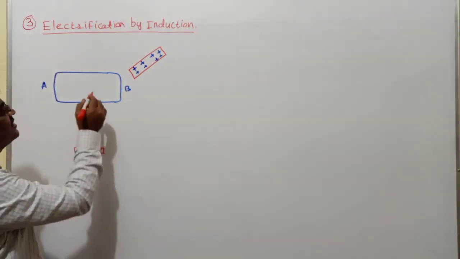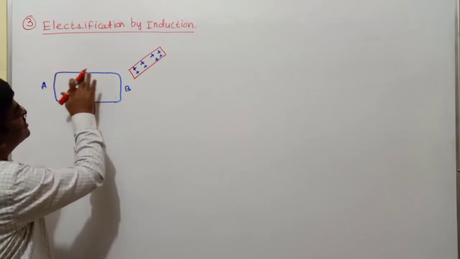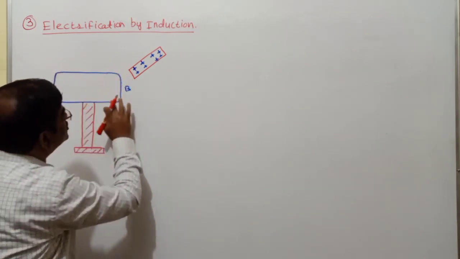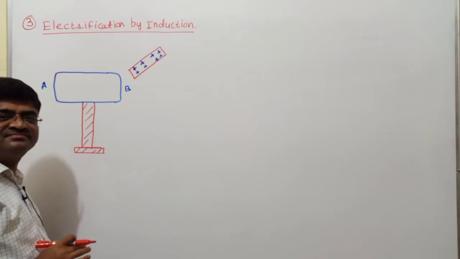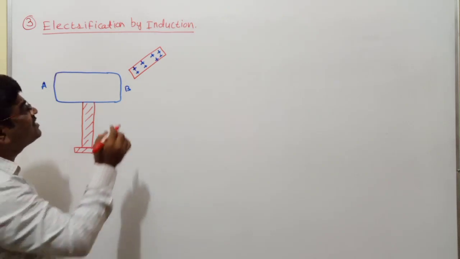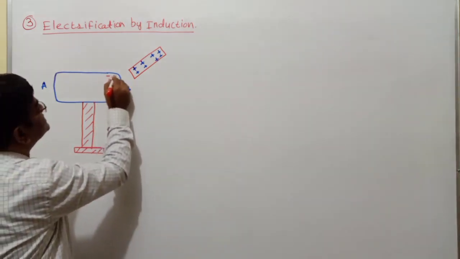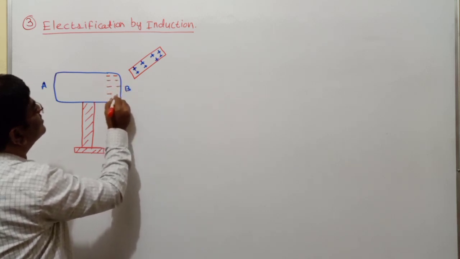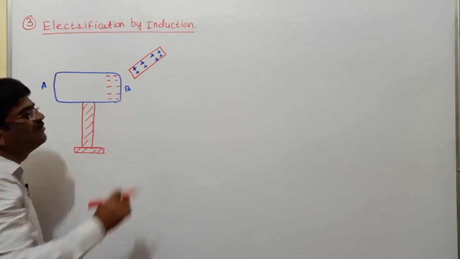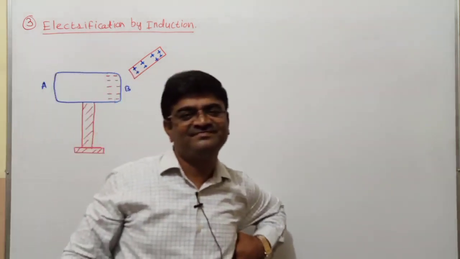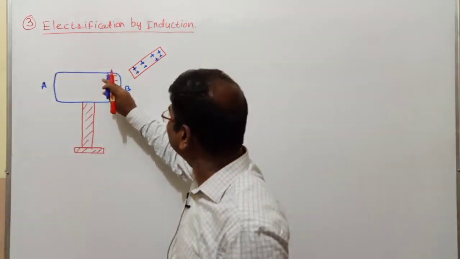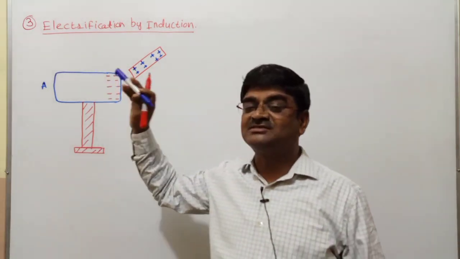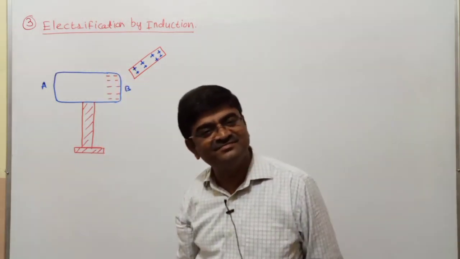Because of attraction, electrons from this conductor start moving towards the end B, and that will result in end B of this conductor becoming more and more negative. So electrons are getting accumulated on the end B.